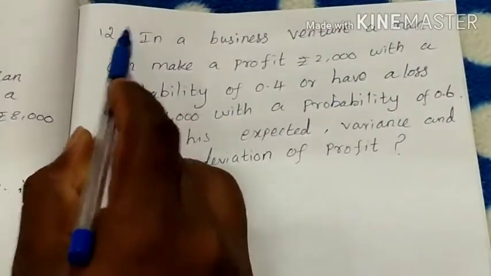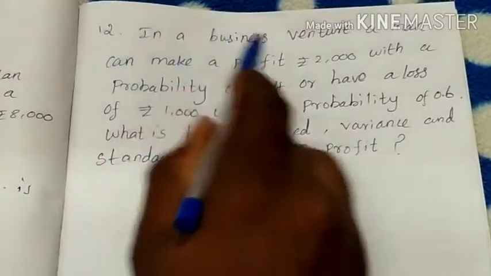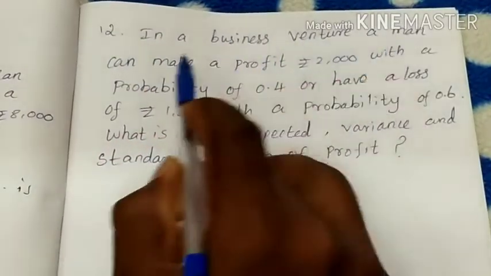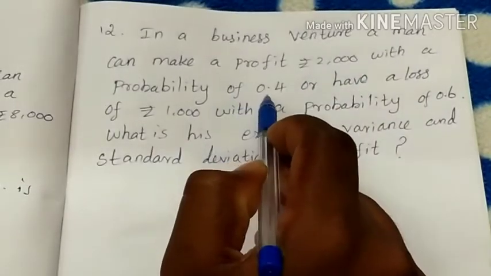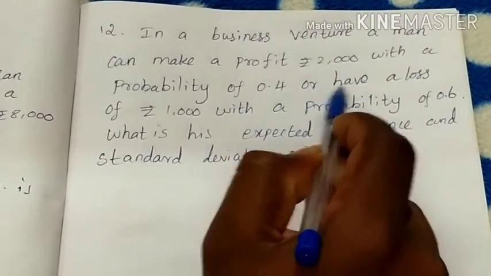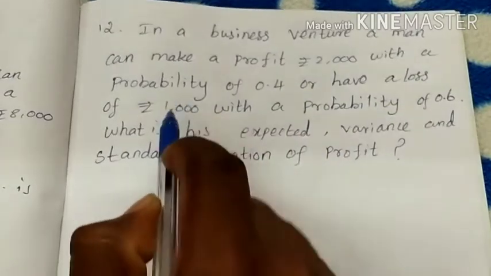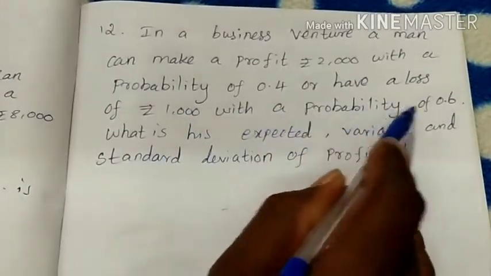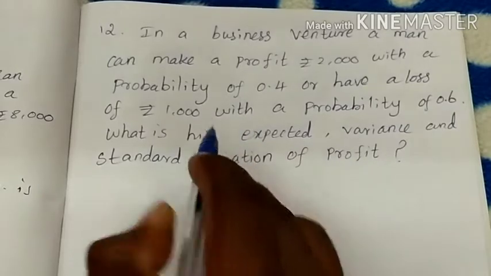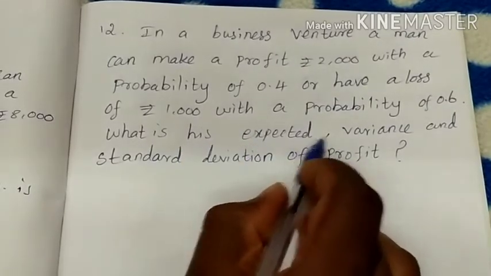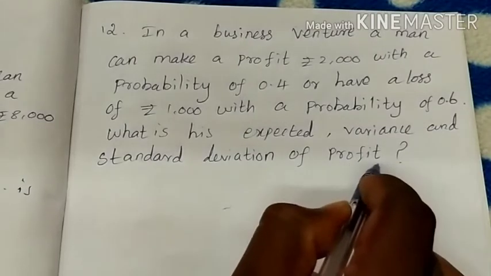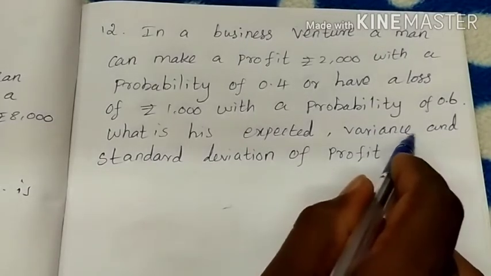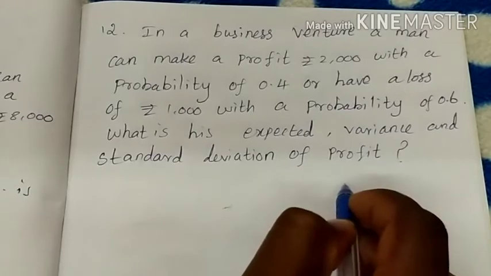Next, the 12th question. In a business venture, a man can make a profit of rupees 2000 with a probability of 0.4, or have a loss of rupees 1000 with a probability of 0.6. What is his expected value, variance and standard deviation of profit? Here we want to find the variance and standard deviation of profit.